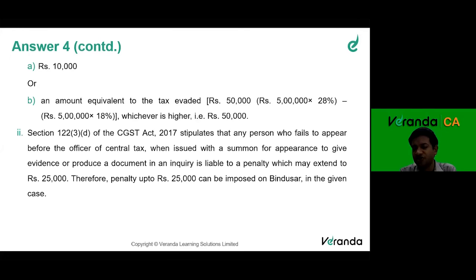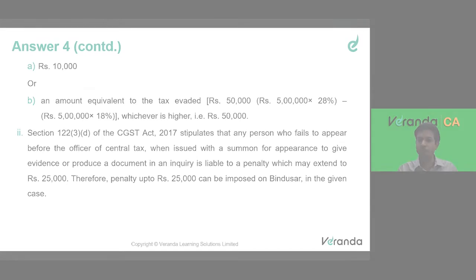Second part of the question, summon. Under section 122, subsection 3, there are 4 clauses, A, B, C, D. This is the D clause. It stipulates that any person who fails to appear before the officer when issued with a summon for appearance to give evidence or produce a document is liable to a penalty which may extend to rupees 25,000. Therefore, a penalty of 25,000 can be imposed on Bindu Sir in the given case. So for the two questions: under section 122, penalty equal to the amount of tax evaded or 10,000, whichever is higher. And in the second part, if someone does not appear for the summon, 25,000 is the penalty. Done, okay.